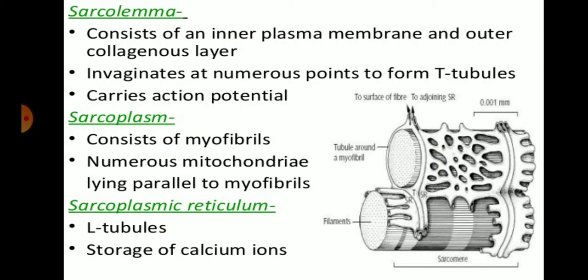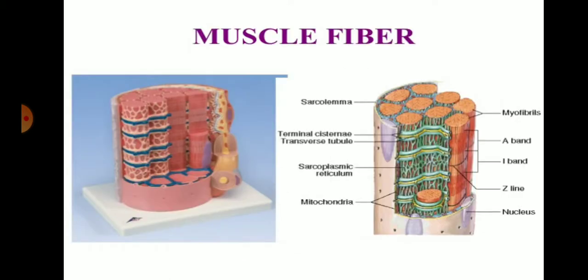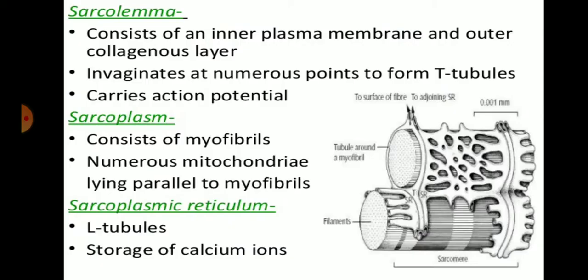Basically, the sarcolemma consists of the inner plasma membrane and an outer collagenous layer. The sarcolemma is the plasma membrane of the muscle fiber. The plasma membrane is the outer covering of the cell, and the sarcolemma is the same: the inner plasma membrane and outer collagenous layer of the muscle cells. In other cells we call it the plasma membrane, and in muscle cells we call it the sarcolemma.